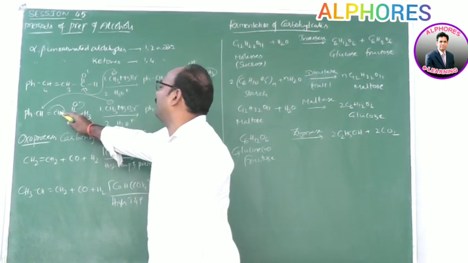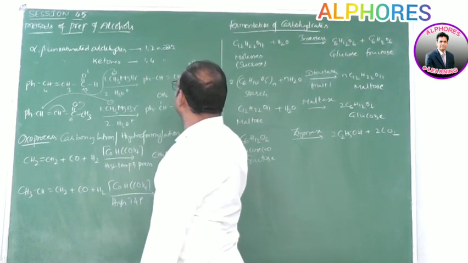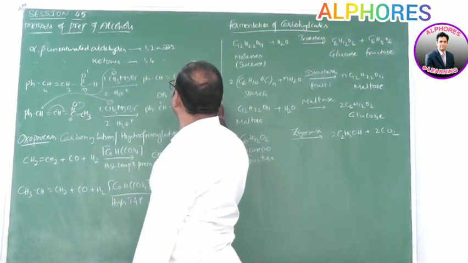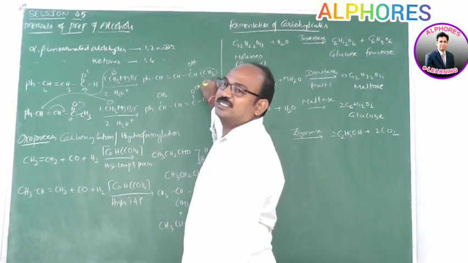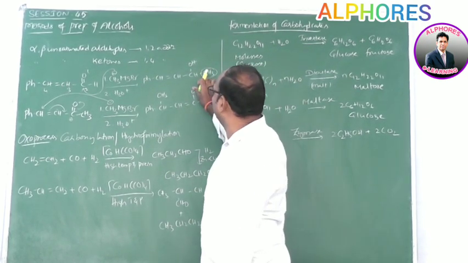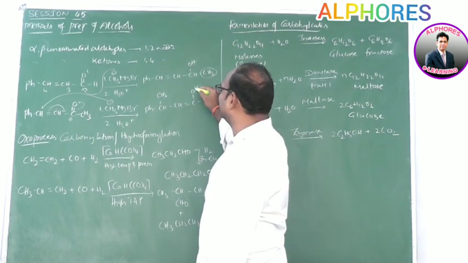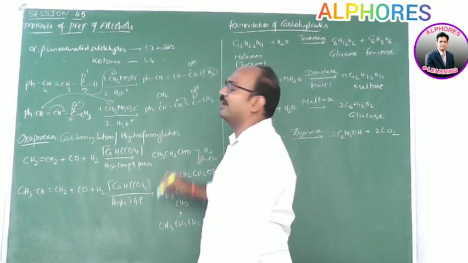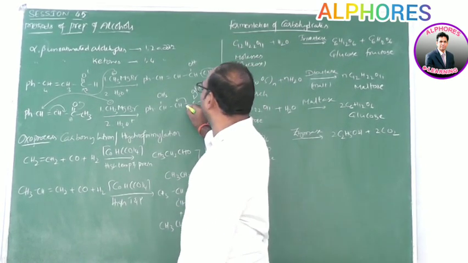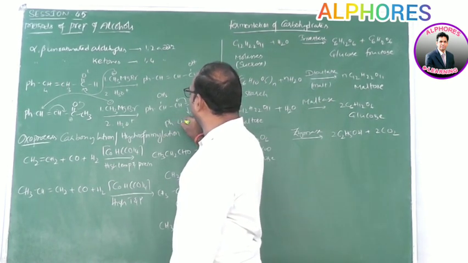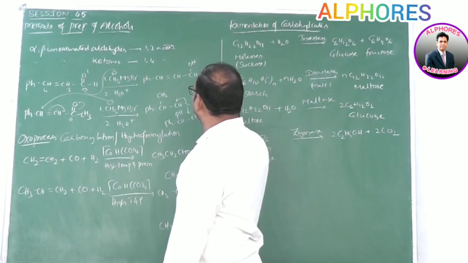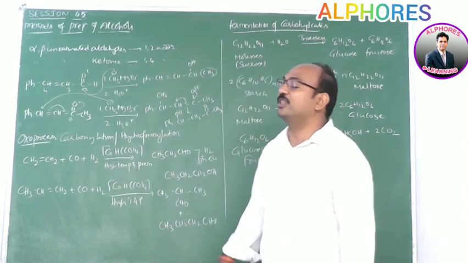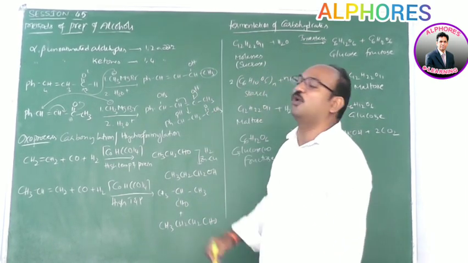Here a new double bond forms between these two carbon atoms, CH double bond CH O minus and CH3. This O minus upon protonation converts into OH. Now it is an enol. Since it is an enol, it converts into the keto form, but ultimately the addition is 1,4 addition, and the formed product looks like a 1,2 product. So this enol converts into the keto form.